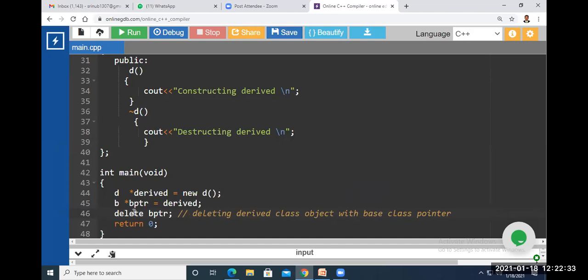See, BPTR is what here? Which class pointer? Please tell me, what is BPTR?